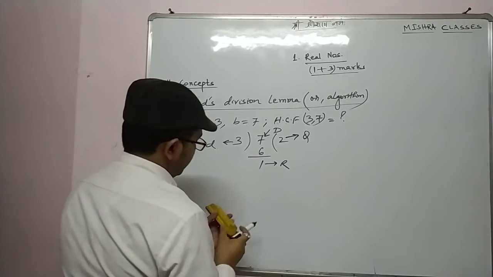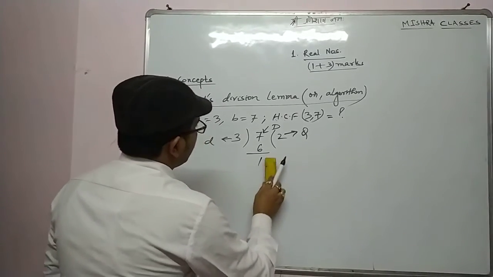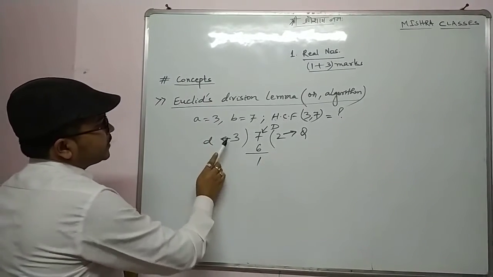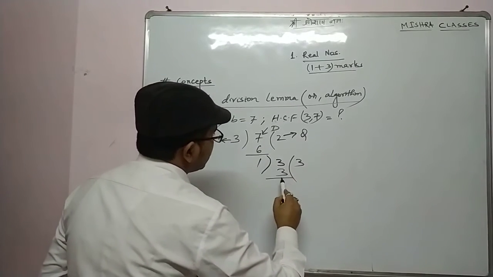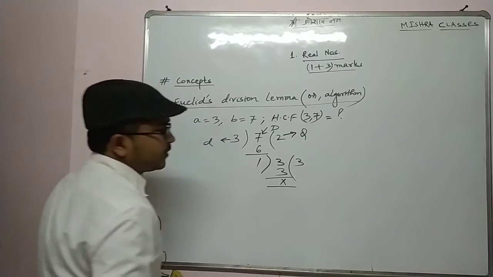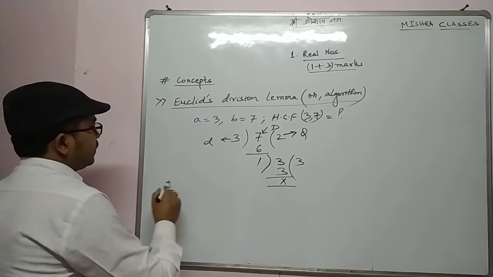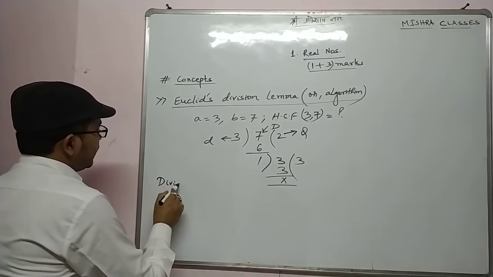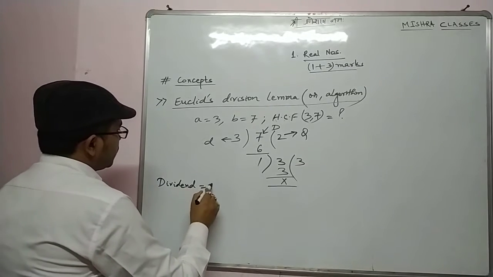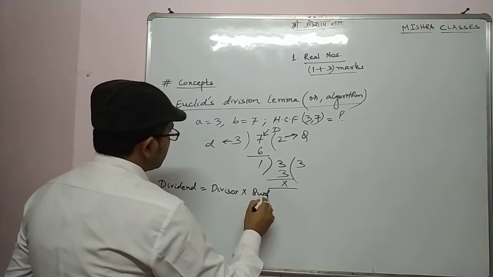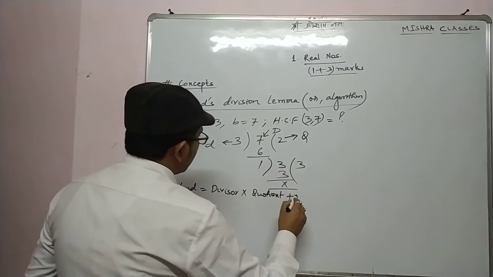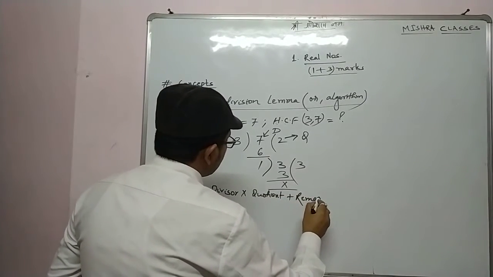What I will do in the next step is make this divisor the dividend. So 1 threes are 3. Now I am getting remainder 0. So I can write it like this: dividend equal to divisor into quotient plus remainder.